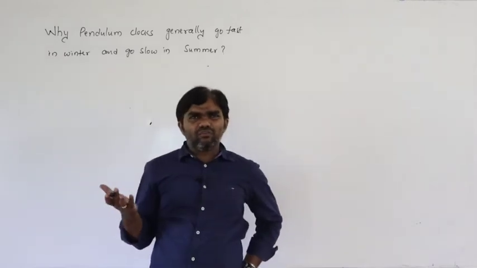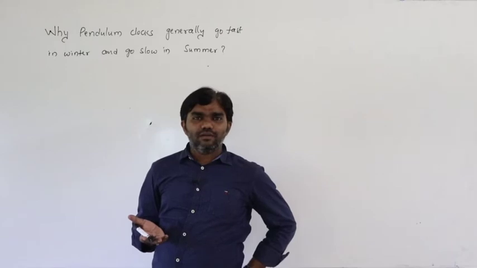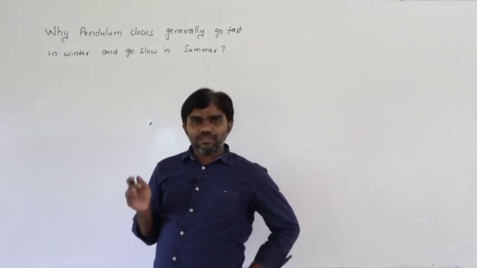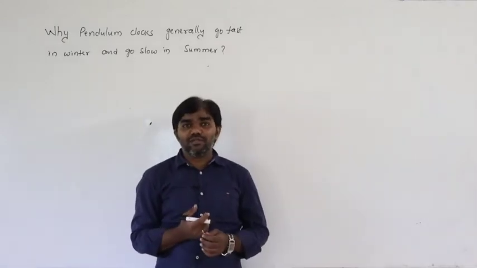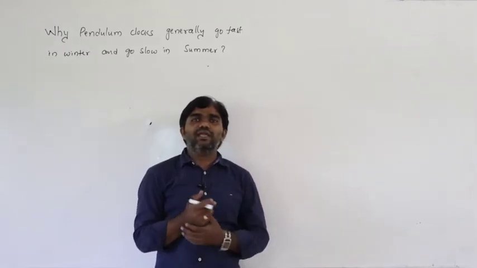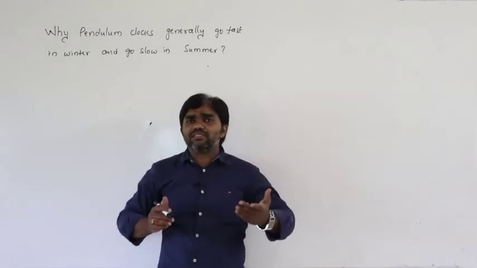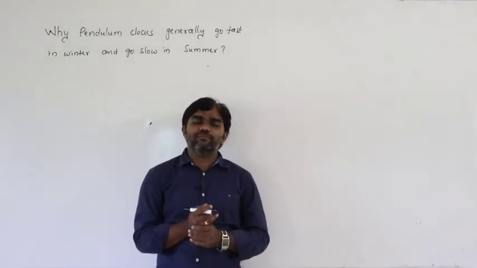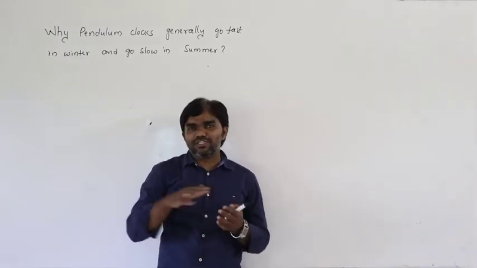Pendulum clock, what is meant by fast and what is meant by slow here? The pendulum clock does not move from one place to another place. Fast in the sense gaining time, slow in the sense losing time. How it gains time and how it loses time, that is important here. So go fast, go slow means it is not velocity.